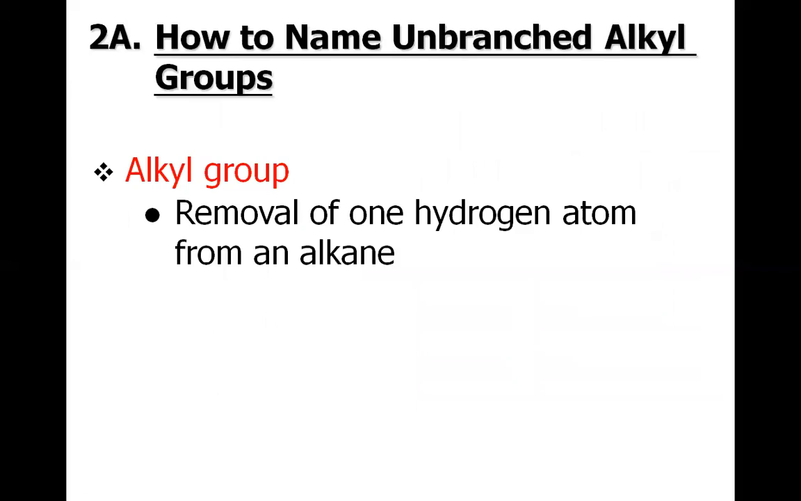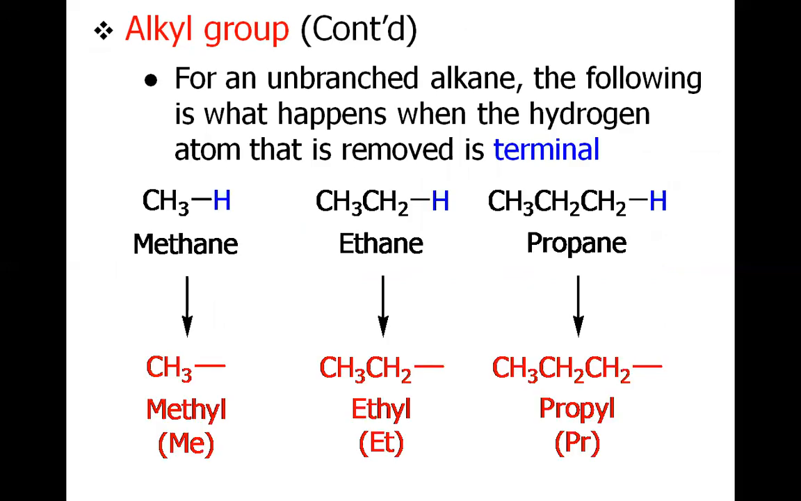Before discussing the examples of alkanes, first we must know what an alkyl group is. Removal of one hydrogen atom from an alkane gives birth to the alkyl group. For example, this is the formula of methane, and if we remove one hydrogen from methane, the resulting CH3 group is called the methyl group. With ethane, when H is removed, it's called ethyl, and when H is removed from propane, it's called propyl, and so on.